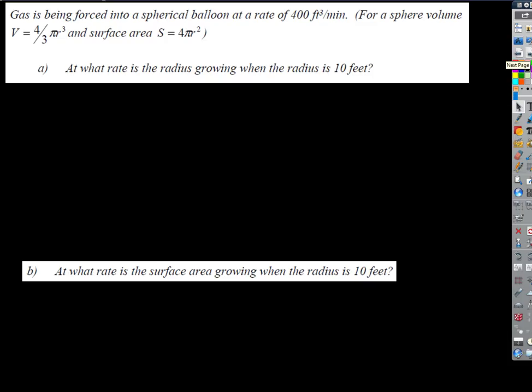So the first step is always going to be, we think of this as always in calculus. Calculus is dynamic, it's changing. So it can't just be a picture, it's going to have to be a movie, right? And each frame in the movie is going to be an instant in time.